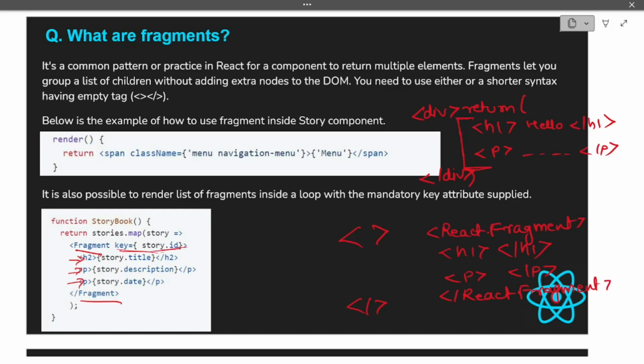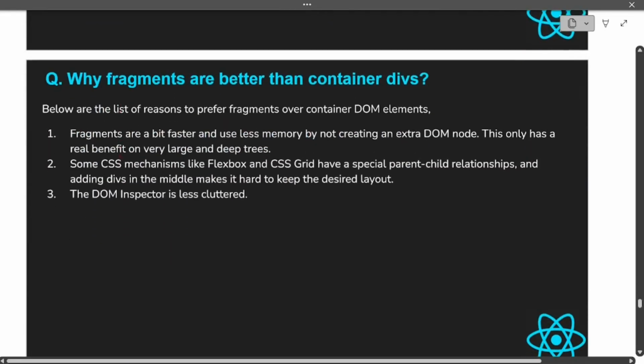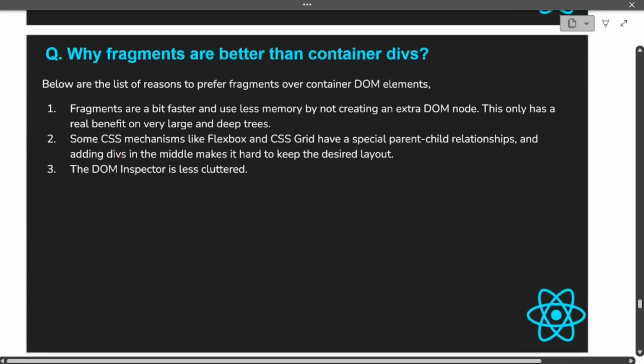So React fragments can also be passed keys. One more important thing is, usually you don't need to use this until and unless there is a need for the key attribute. The usage of the shorter syntax looks like below. So if you want to use the shorter syntax, which I have already told you, you can use it like this. Let's move on to the next question, which is, why are fragments better than container divs.